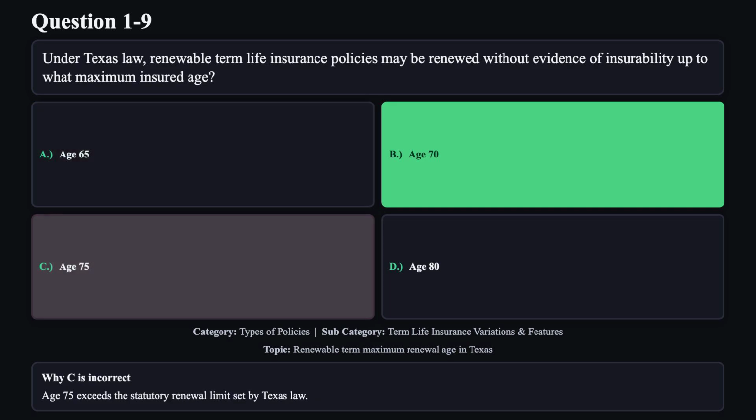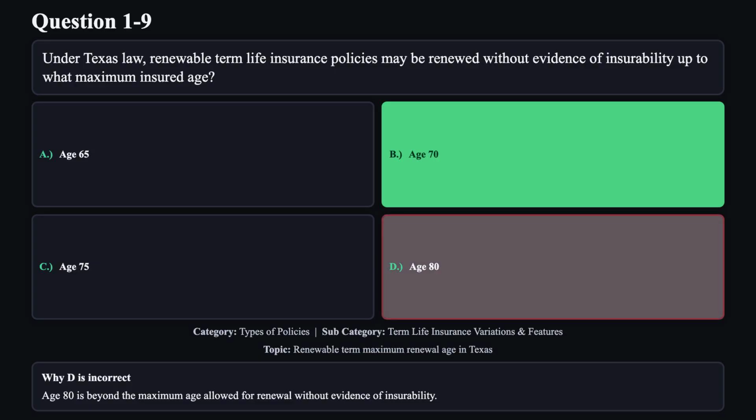Reason C is not correct. Age 75 exceeds the statutory renewal limit set by Texas law. Reason D is not correct. Age 80 is beyond the maximum age allowed for renewal without evidence of insurability.